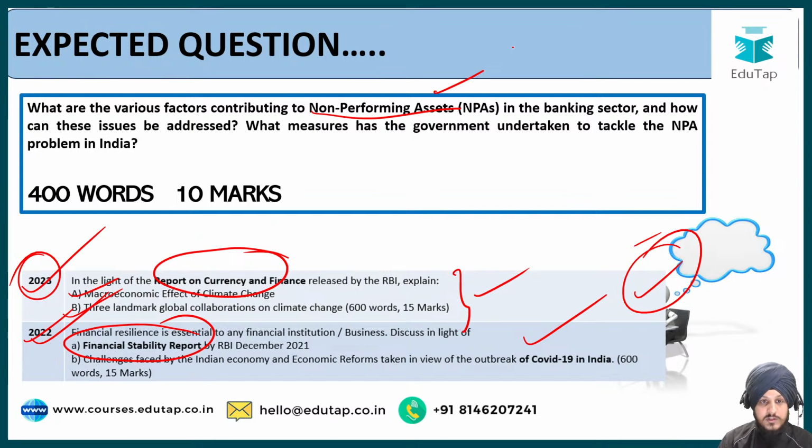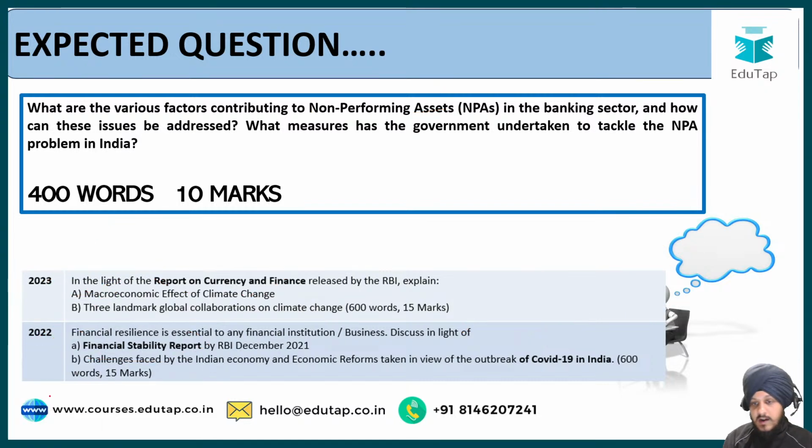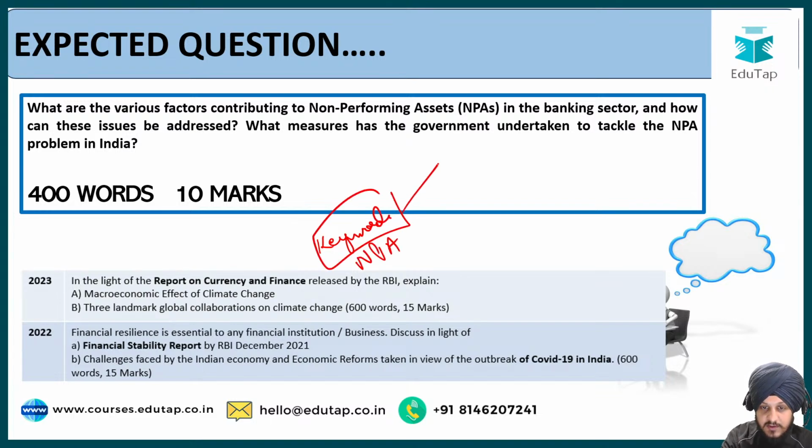So the expected question for today is: what are the various factors contributing to NPA in the banking sector, and how can these issues be addressed? And what measures has the government undertaken to tackle the NPA problem in India? If we see the keywords in this question, it is regarding the NPA, and the question is very straightforward.